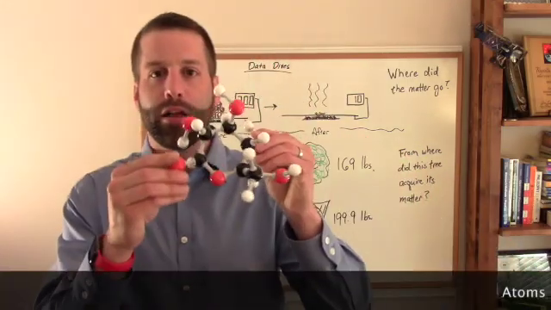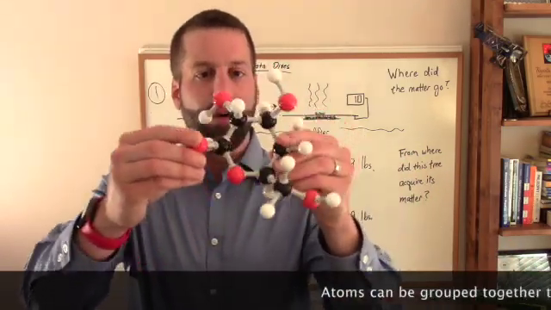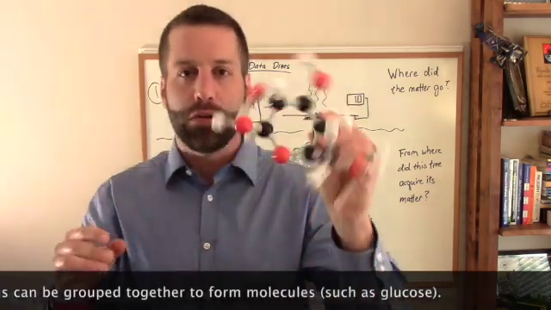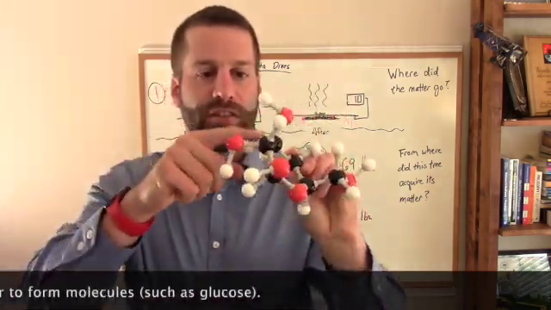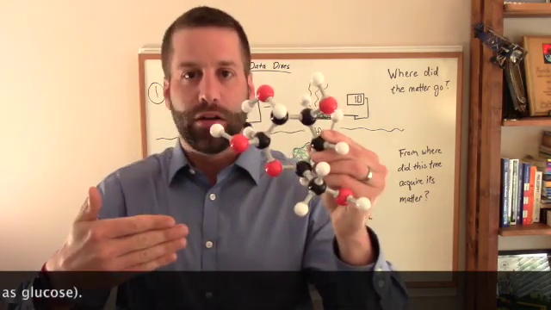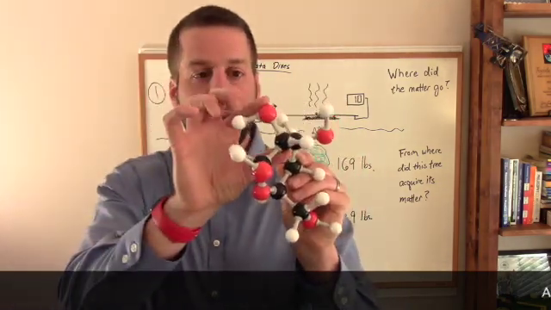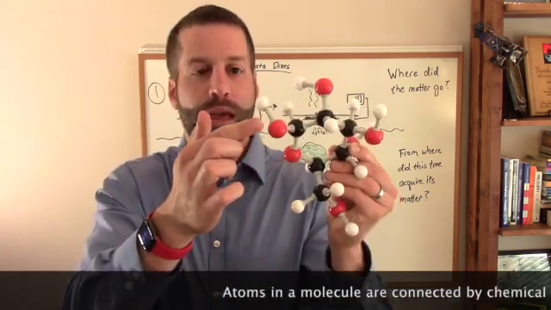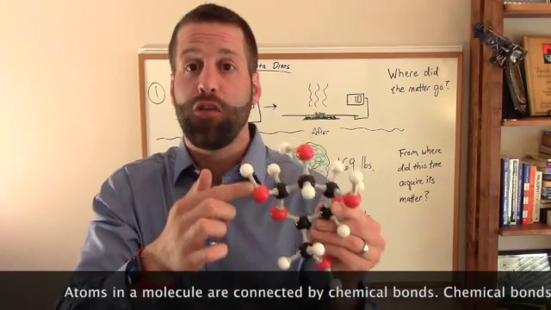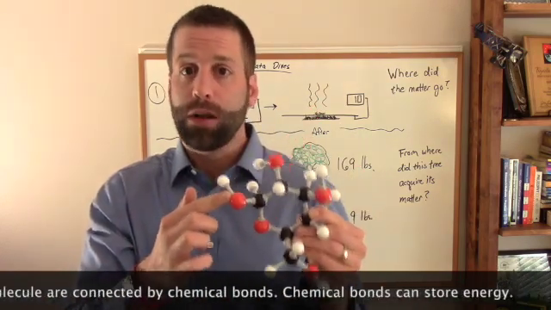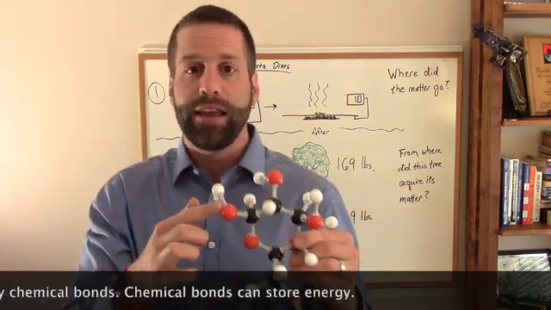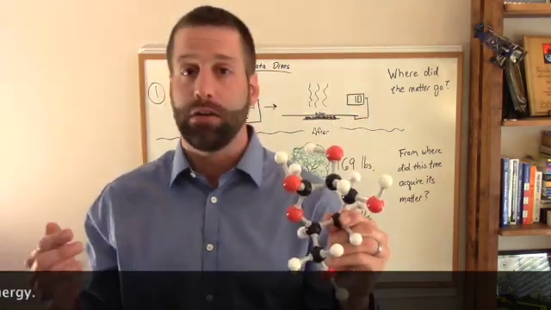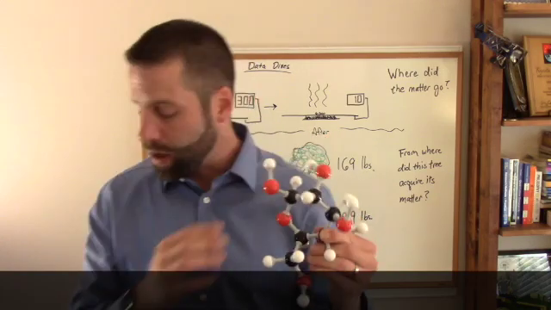Glucose is a molecule that looks like this. And so plants are able to take that light energy and use it to assemble atoms into a glucose molecule. Atoms are the small balls, and all of those together form a molecule. Between each atom is a bond, which is represented here by these gray pegs. These bonds can store energy in the form of chemical energy. And so what a plant does during photosynthesis is it uses light energy to assemble these atoms into a glucose molecule, and energy is stored in those chemical bonds.